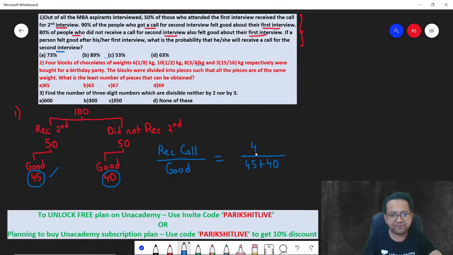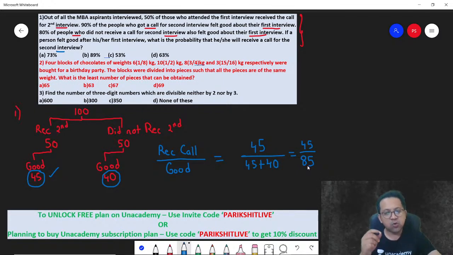45. So can I say 45 by 85? 45 by 85. Think about it. You don't have to do the entire calculations. What you know is this is going to be slightly greater than 50%. Why? If the denominator is 85, 50% of the denominator would have been 42.5.